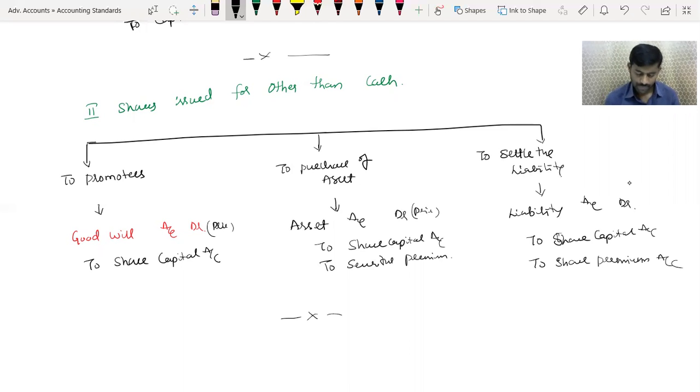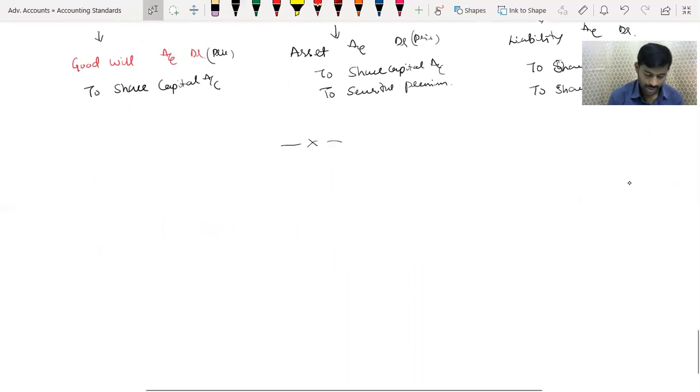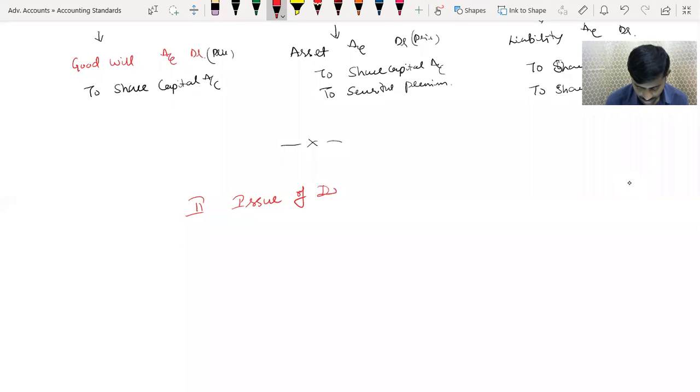Issue of shares. So now, let's go to the issue of debentures. Part 2, issue of debentures. So debentures are debt certificates, my friends. Once you know the issue of shares, it is the same.